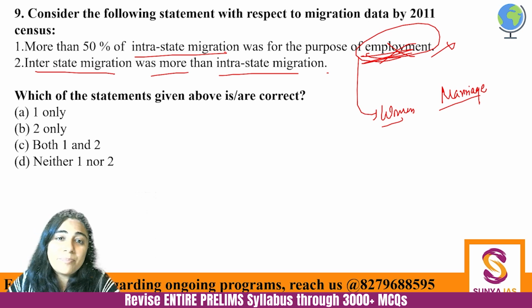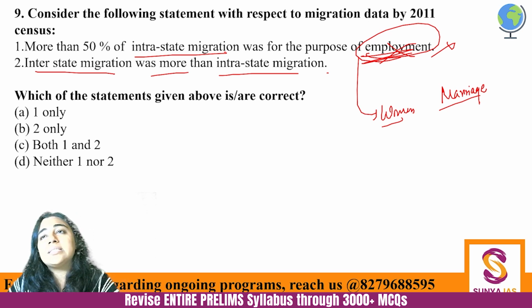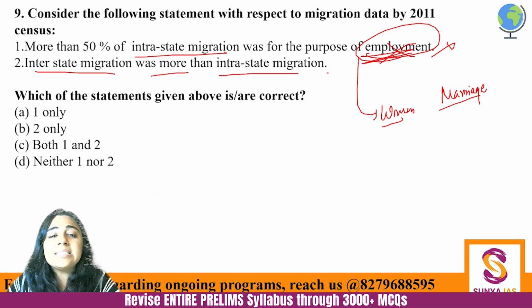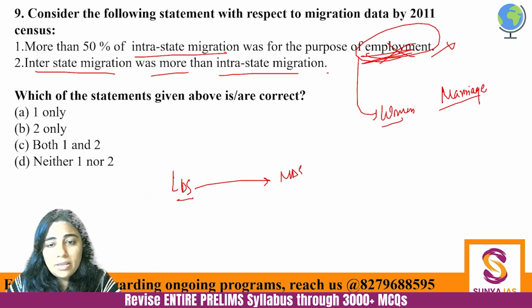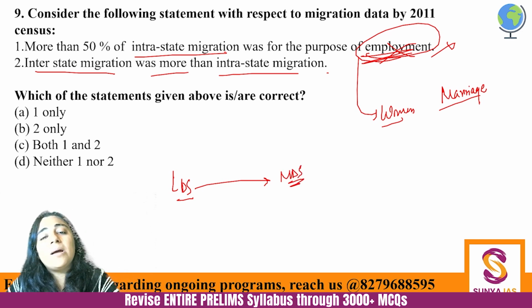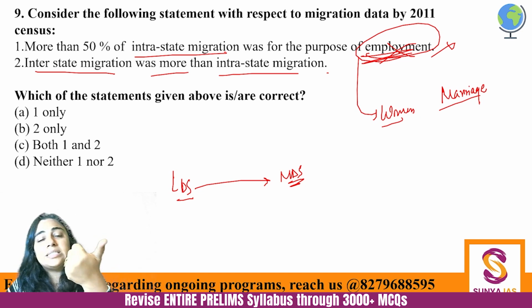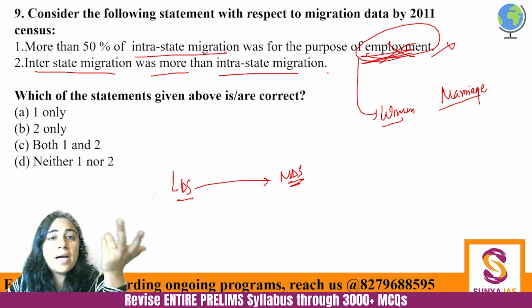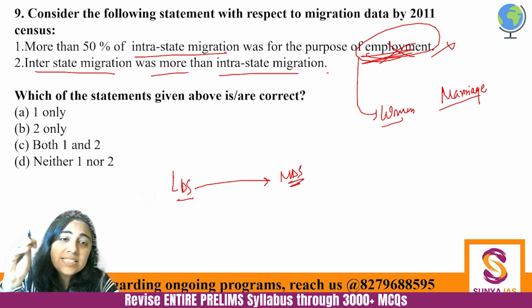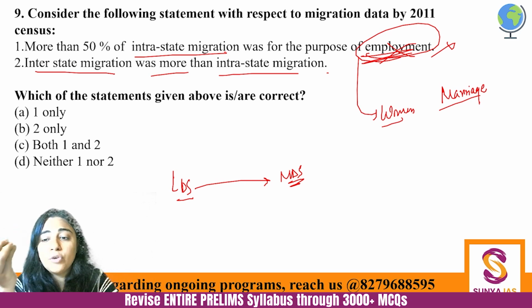How is that possible? Just try to understand this logic: interstate migration will happen from less developed states to more developed states, right? And how many developed states are there? States or union territories, there are metropolitan cities. There's Delhi, there's Mumbai, and there's Bangalore. Even Kolkata does not come into a developed state, right? So the points of destination are so few.